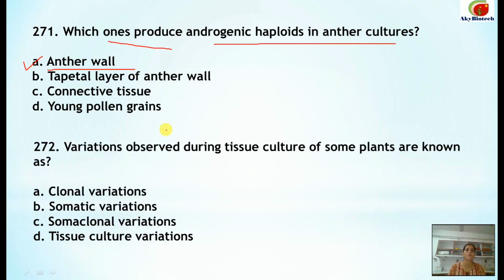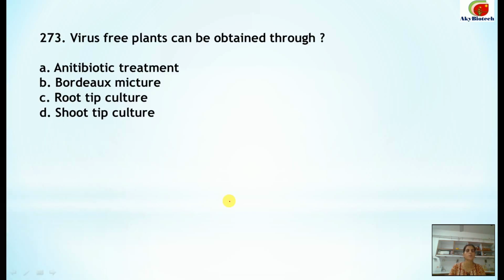272. Variations observed during tissue culture of some plants are known as somaclonal variation. This is also an important question asked many times. Next question. Virus-free plants can be obtained through.